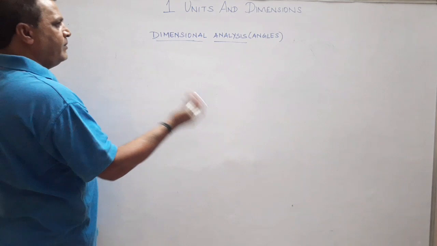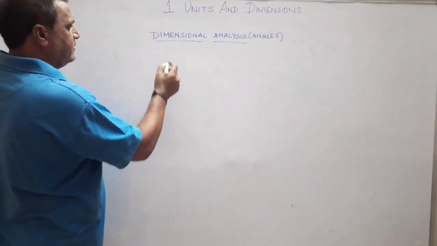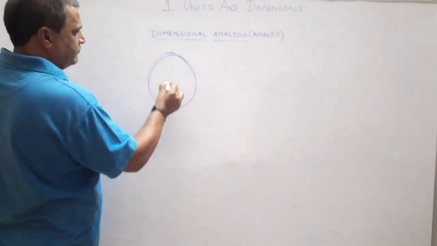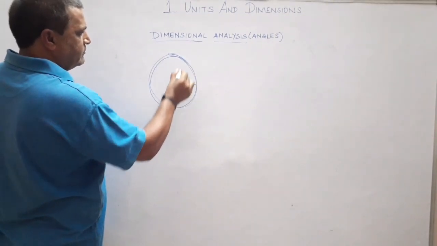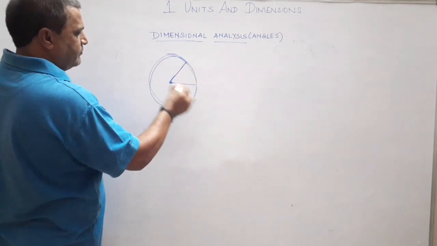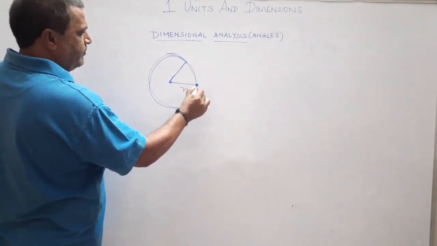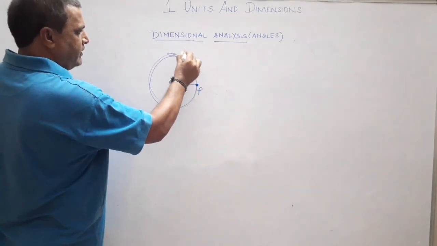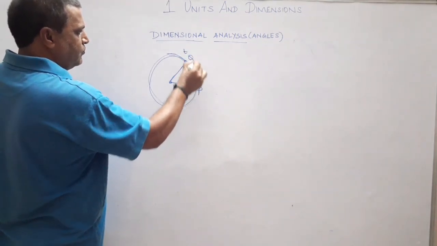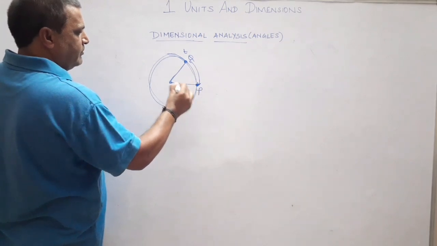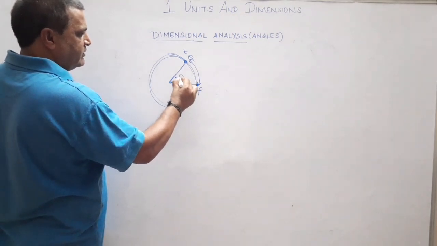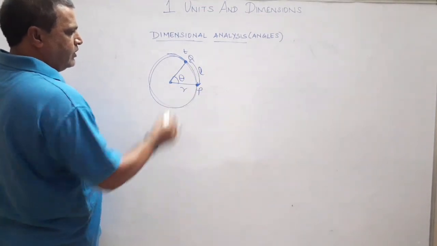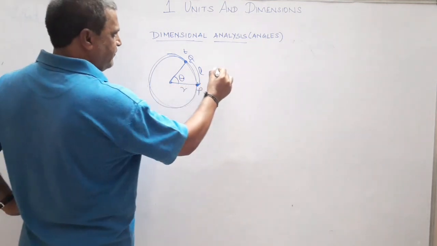Clear? Right. Dimension for some angular measurements, let us discuss. Suppose consider a circle. Let R be the radius. Initially a particle is at a point P, and after some time T it reaches the point Q. At this time the radius vector subtends an angle theta at the center. Let L be the length PQ.